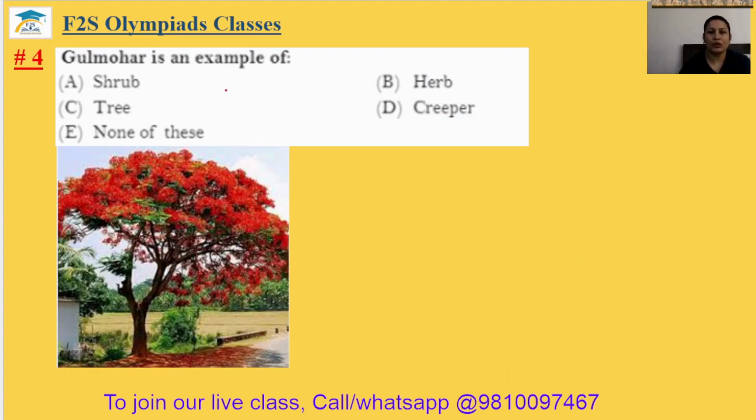Question number 4. Gulmohar is an example of shrub, herb, tree, creeper, or none of these. You can see this is the Gulmohar tree. So this is a tree. The fourth answer will be option C.